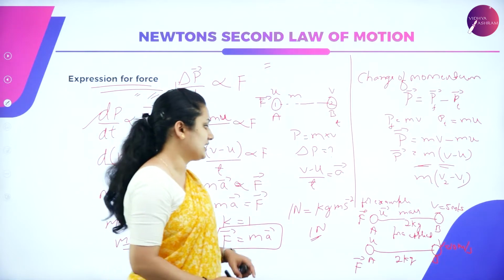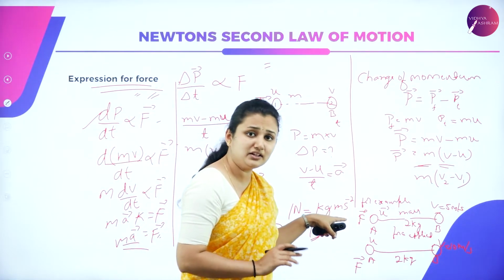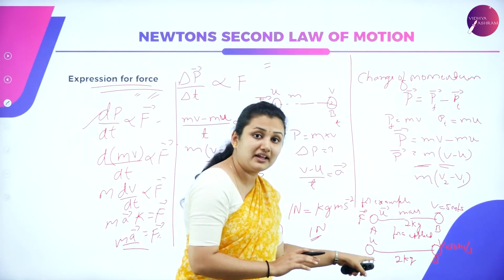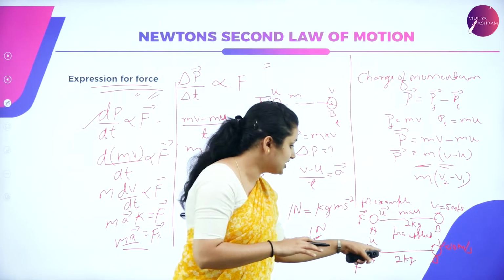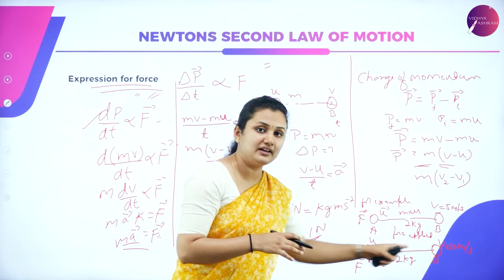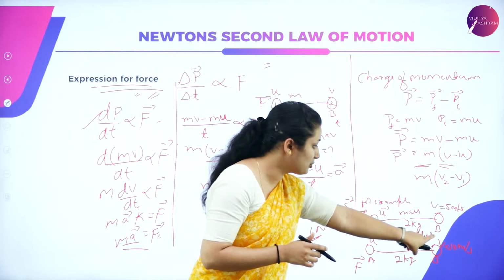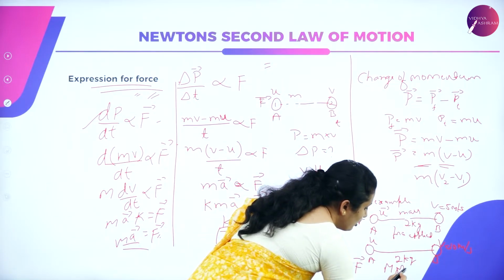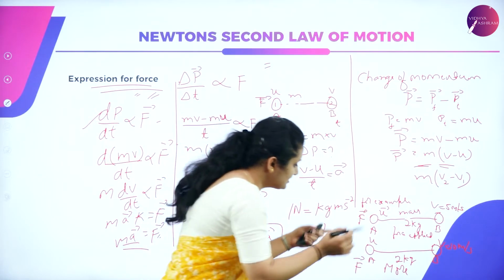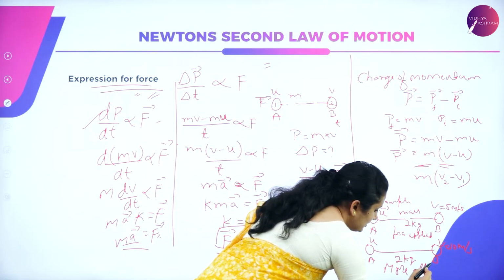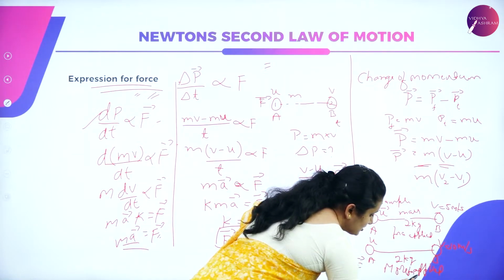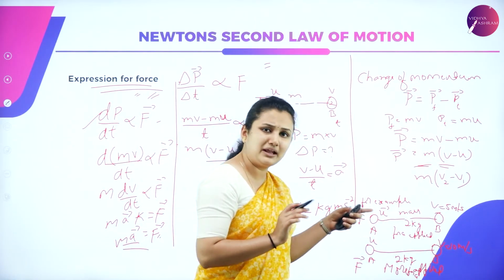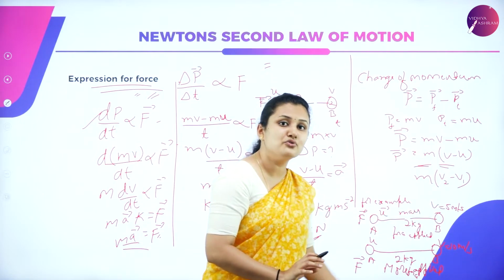You can see here, I am applying force to push the ball of mass 2 kg, and here also I am applying force to push the object which has the same mass from one point to another point. See the velocity after it reaches position B. Here 5 meter per second, here 10 meter per second. That means I have applied more force to push the ball which has the same mass. More force is applied, that's why it has reached the velocity 10. Here I have applied less force, so it has reached only 5 meter per second.